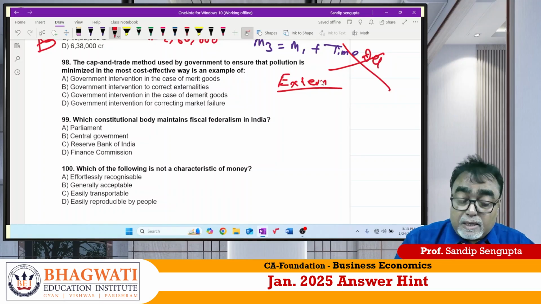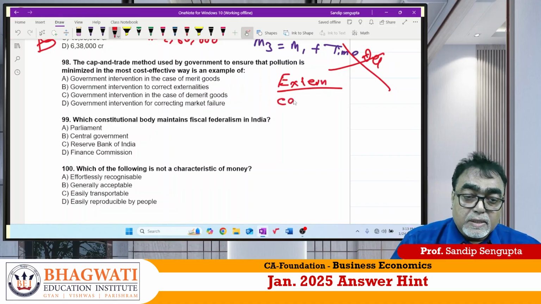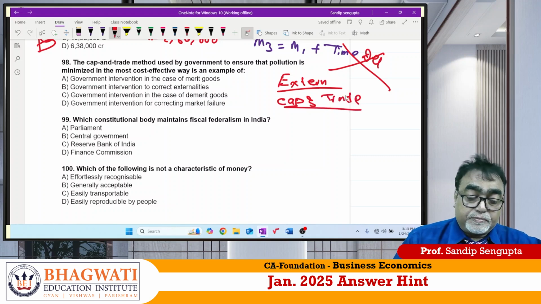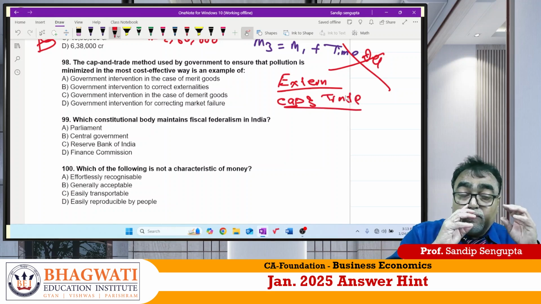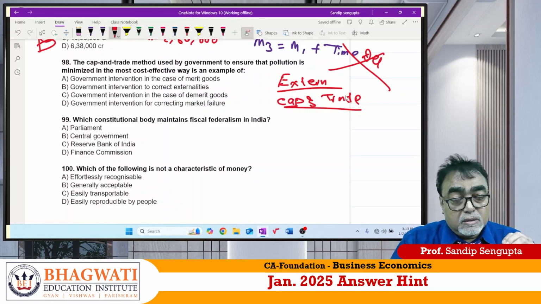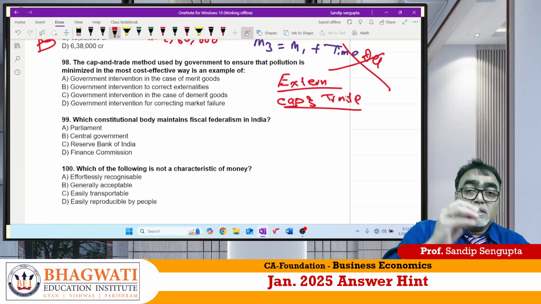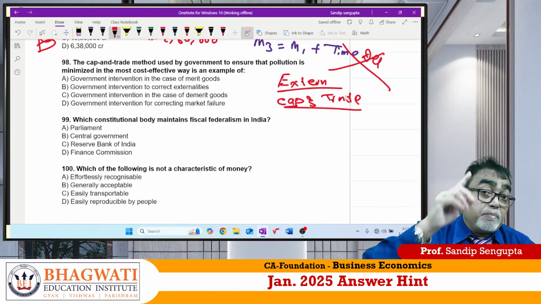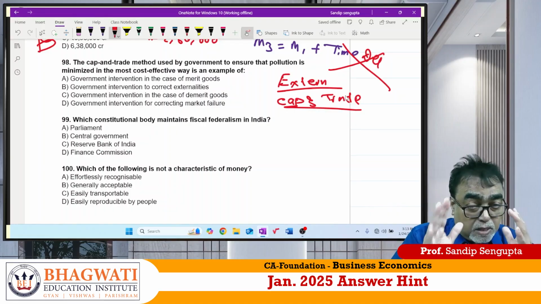Government has to restrict that. How? With some pollution control. One of the pollution controls is the cap and trade system. What is this? The government has to issue a permit. If you want to produce some amount, you have to take a permit. The permit is valid for a certain period.